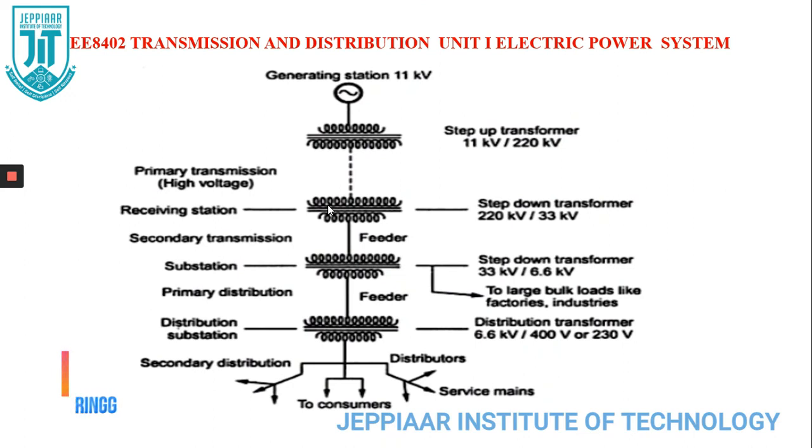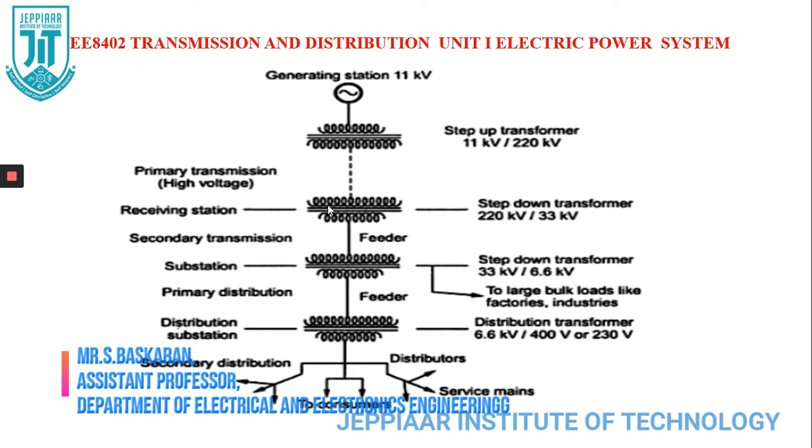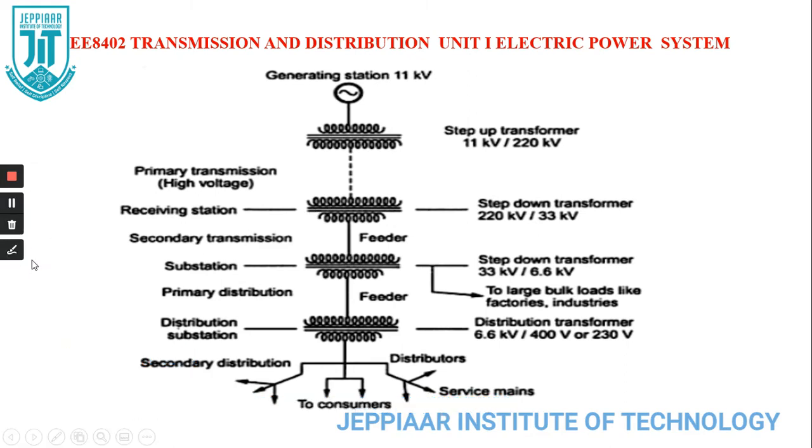Students, now we are going to discuss Unit 1, electric power system transmission and distribution. How will the power be generated, transmitted and distributed? Basically, in an electric power system there are three schemes: power generation, power transmission, and power distribution. These are the major categories in the electric power system. Let me see them one by one.